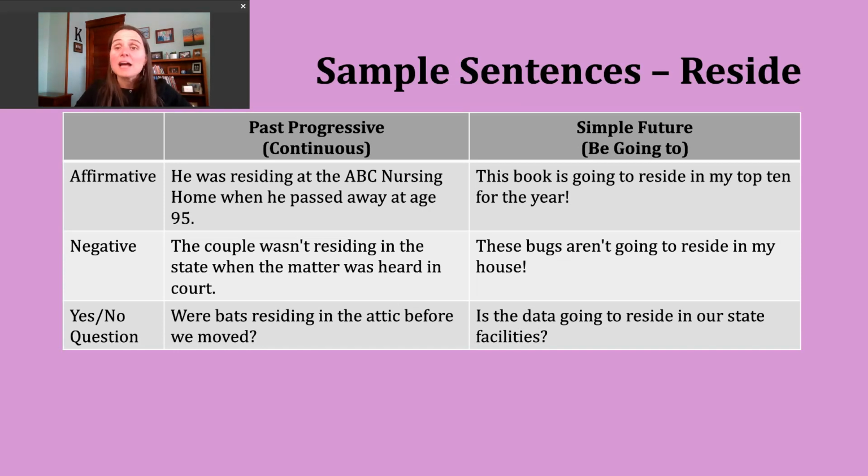And finally, to do a yes or no question in the simple future, we start with our form of be, the form that matches our subject. That subject comes next. And then we use going to and the base verb. So my last example here says, is the data going to reside in our state facilities? This is a question that comes up quite frequently now. We have so many tech companies and there has to be places for this data to be stored or for it to reside and live.